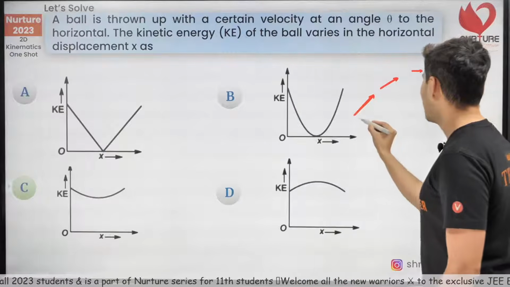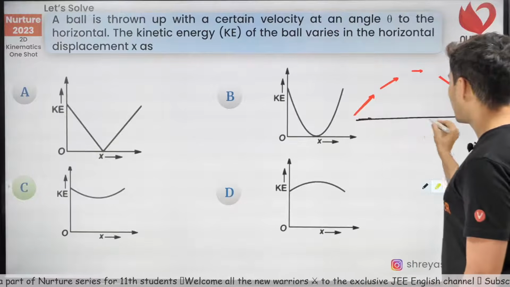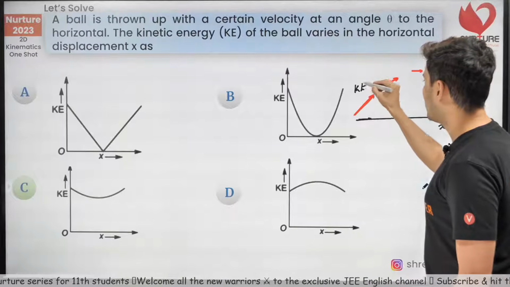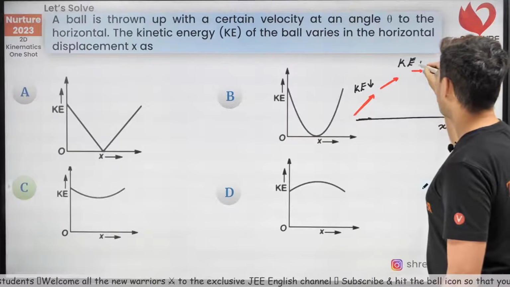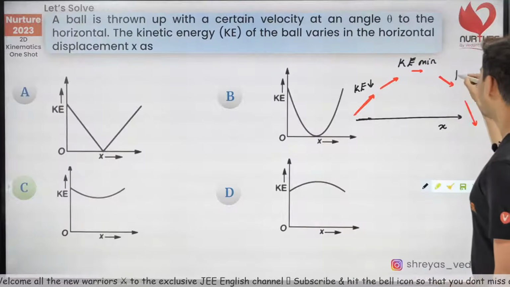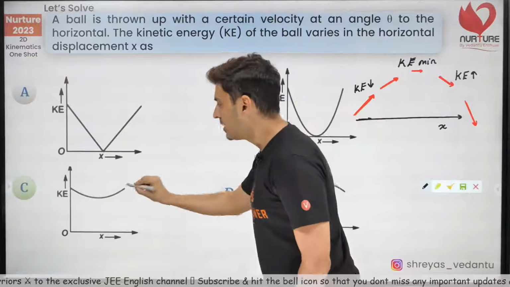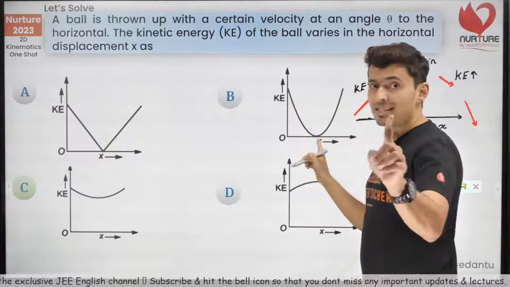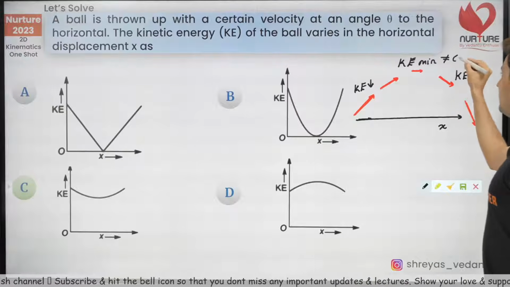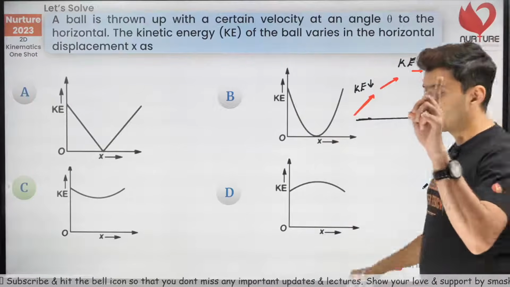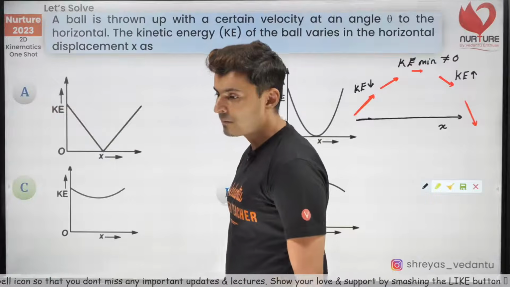So you can see as x increases, kinetic energy decreases. Here the kinetic energy becomes minimum, and again the kinetic energy increases. So it decreases, becomes minimum, and increases. It never becomes zero. Keep this in mind. At the topmost point it is minimum, but it is definitely not zero because there is still some horizontal component left out there. Okay, very good.